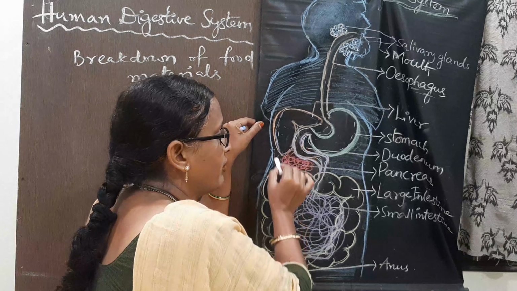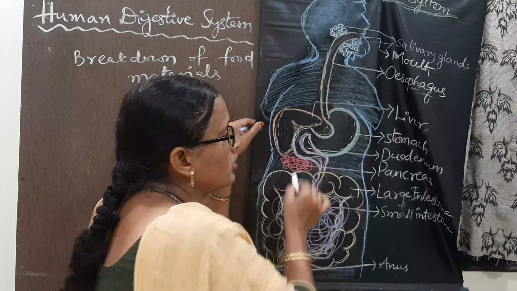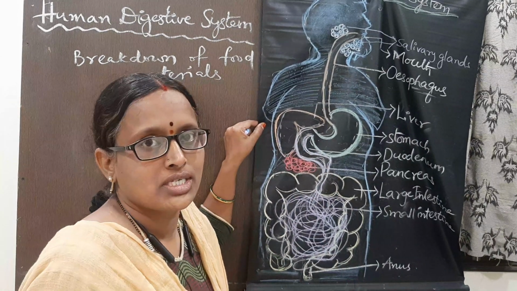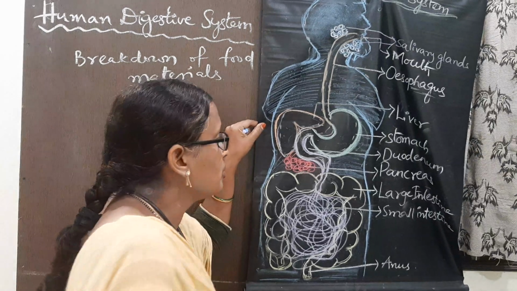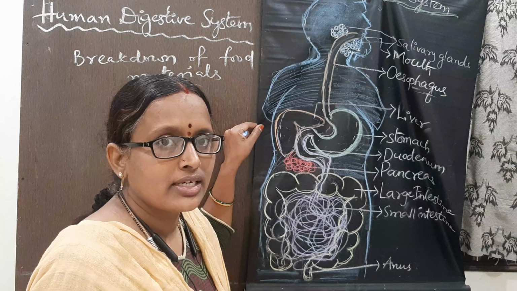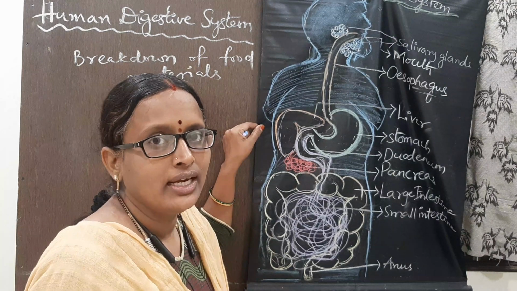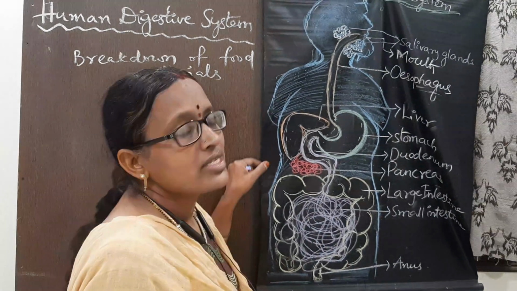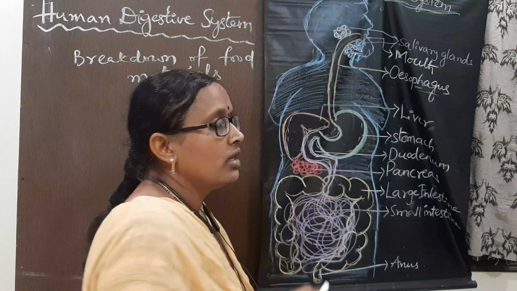Liver and pancreas both secrete their secretions into the duodenum. The pancreas secretes enzymes, amylase, trypsin and lipase, whereas the liver secretes bile juice into the duodenum.